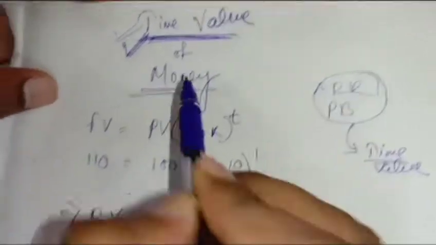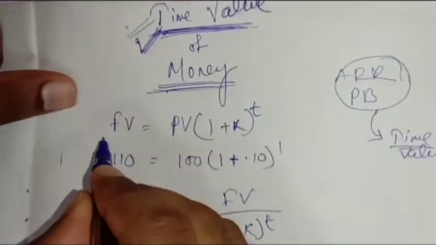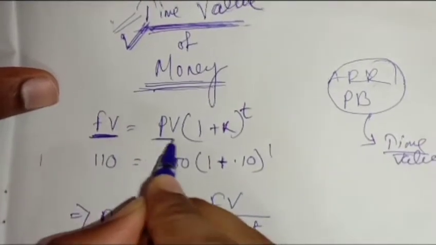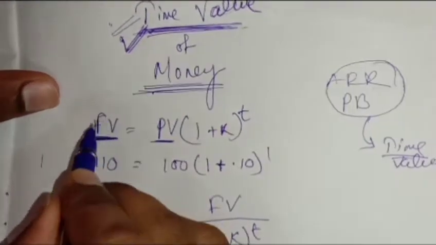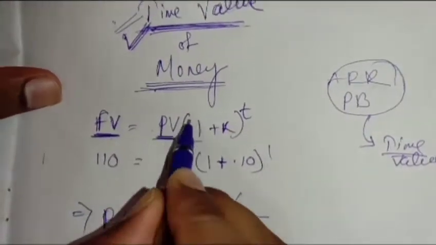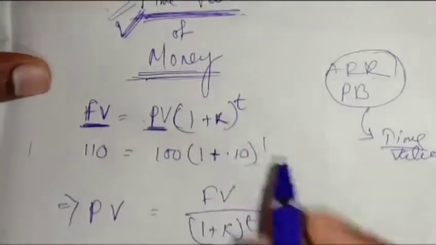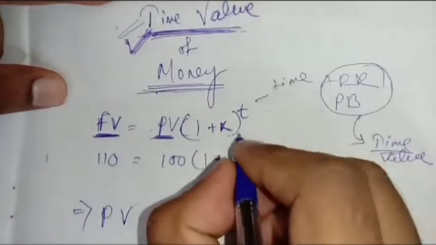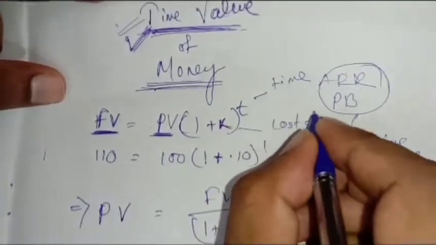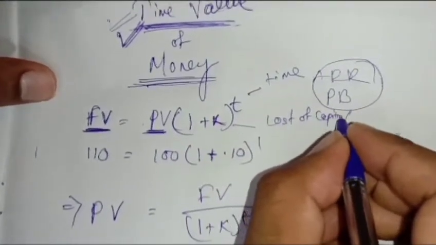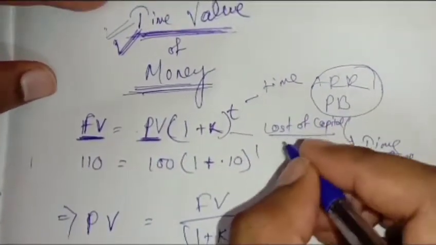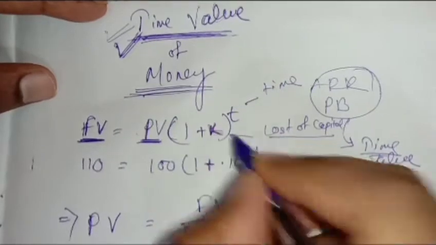So what is time value of money and how to calculate it? Let's see here. Future value: we are calculating future value from the present value. That means future value is equal to present value into (1 plus k) to the power t. Here t is the time, k is the cost of capital. For equity it is the dividend, for debt it is the interest. Generally, consider it as interest.